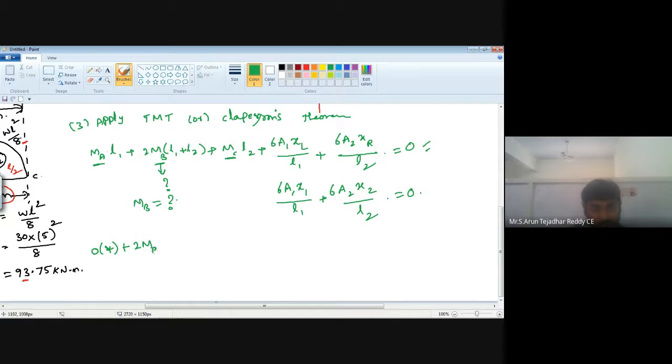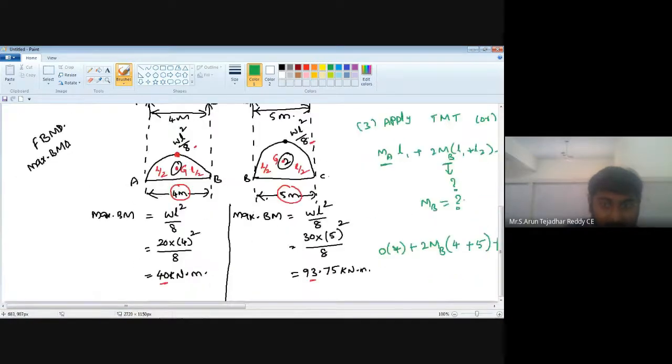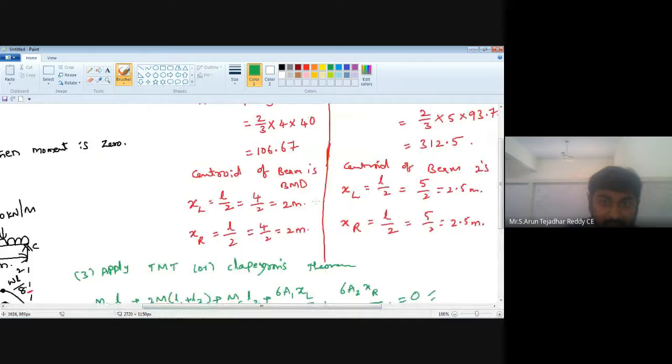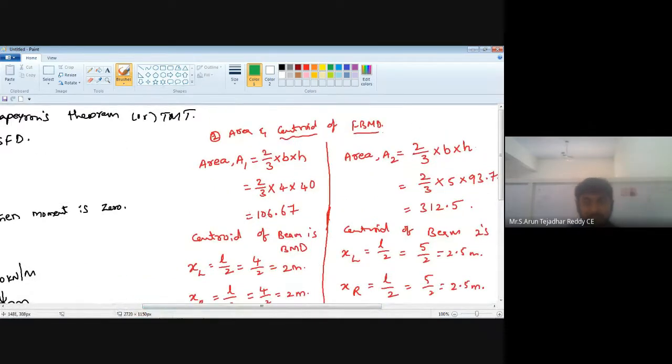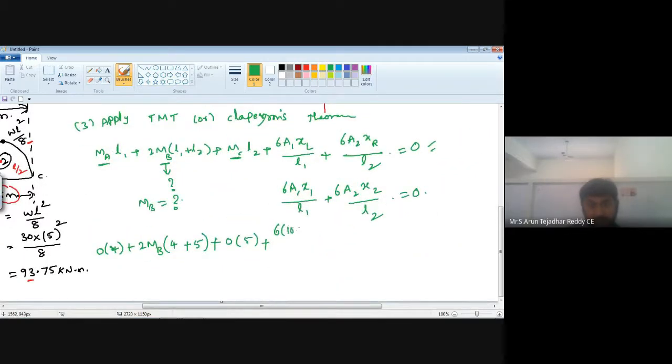So 2 MB, where L1 is the beam 1 span, that is 4 meter, plus L2, the beam 2 span, that is 5 meter, plus MC is 0 and L2 is 5, plus 6 into A1, meaning area 1. Where is area 1? Yes, here it is, A1 is 106.67. Now X1.